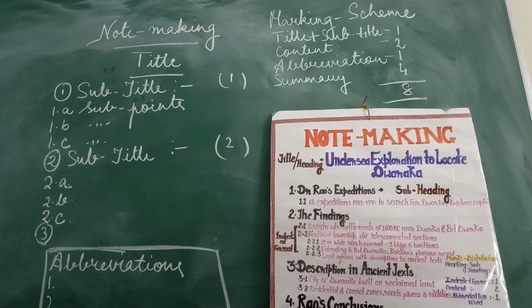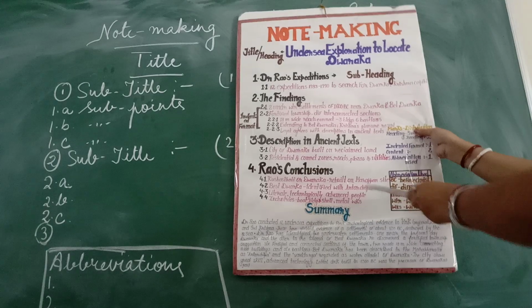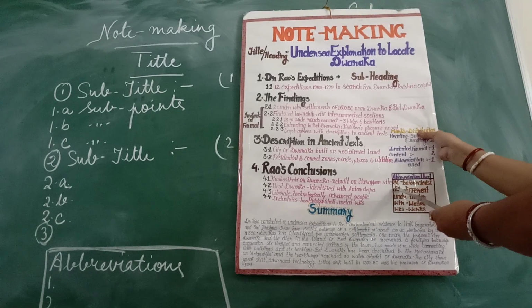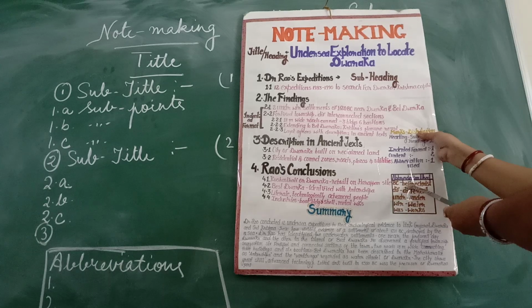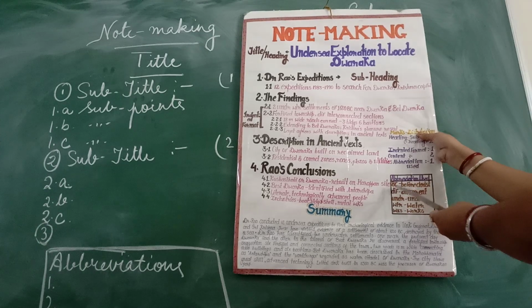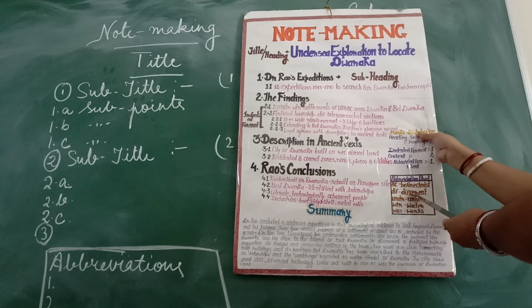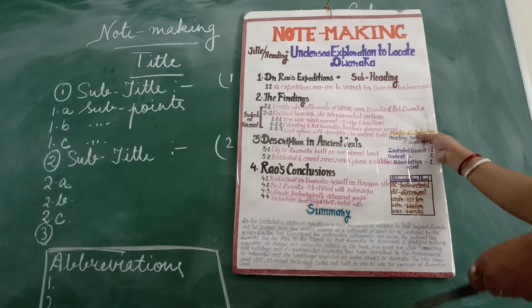At the end you have a box for writing the abbreviations. Over there you can see BC, that is before Christ, written in an abbreviated manner. Diff stands for different, UNDR stands for under, WTR stands for water, and so on.